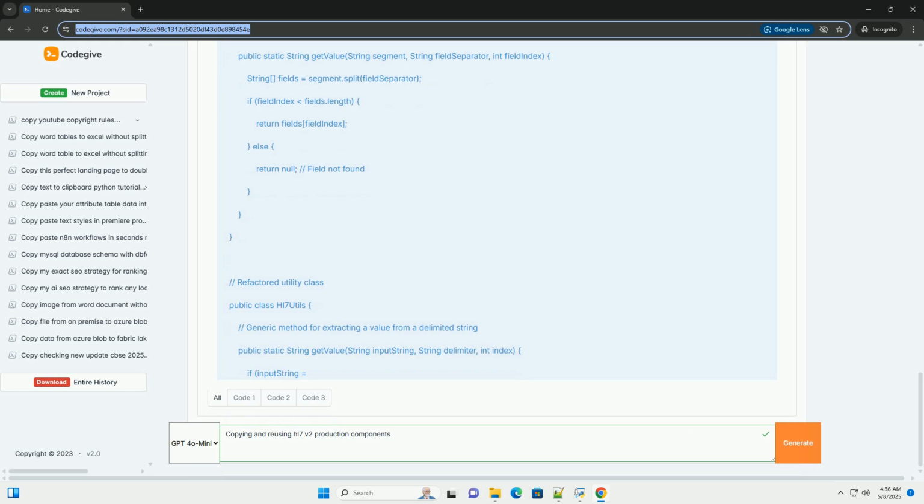2. Reusable validator component. Key points: The HL7Validator class encapsulates validation logic. validate takes a HAPI message object and returns a list of error messages. Validation rules are implemented within the validate method. You can add more rules as needed.